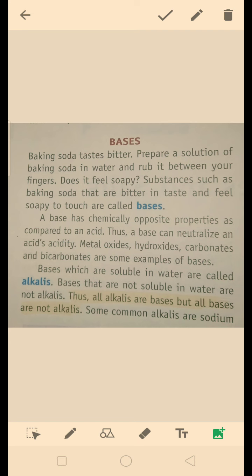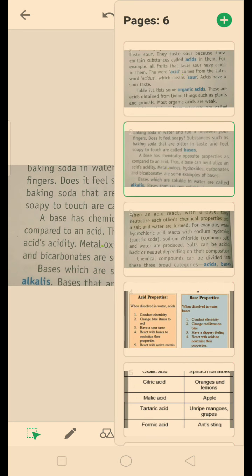Bases which are soluble in water are known as alkali. Bases that are not soluble in water are not alkali. Thus, all alkali are bases, but all bases are not alkali. This is a very important point, that all alkali are bases, because only bases that are soluble in water are known as alkali.